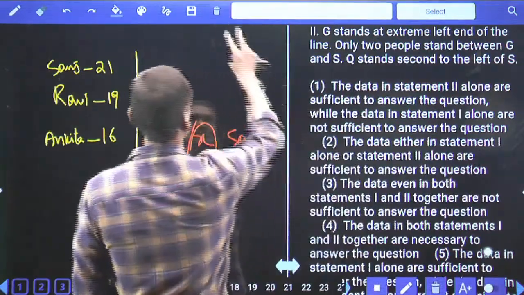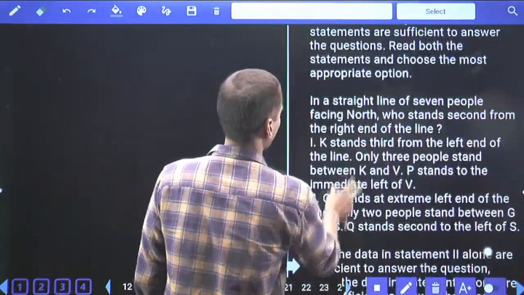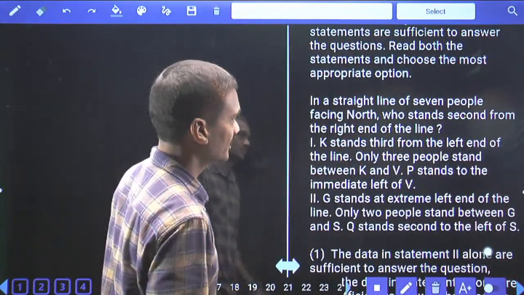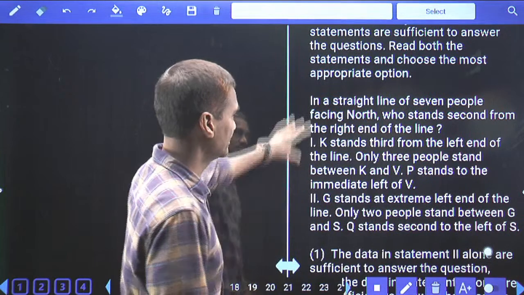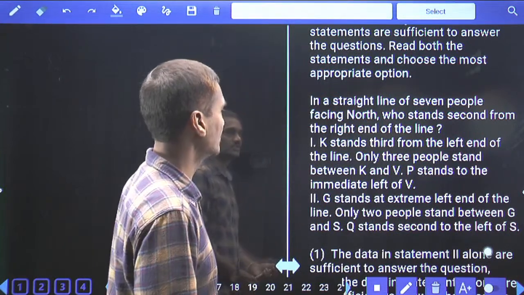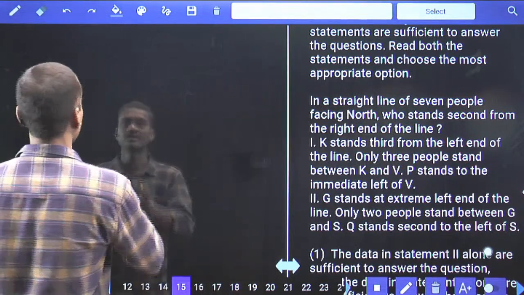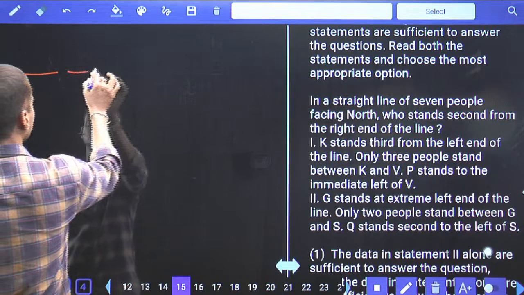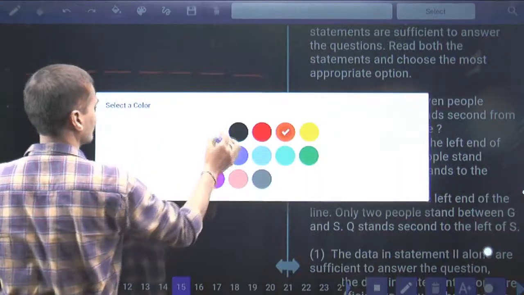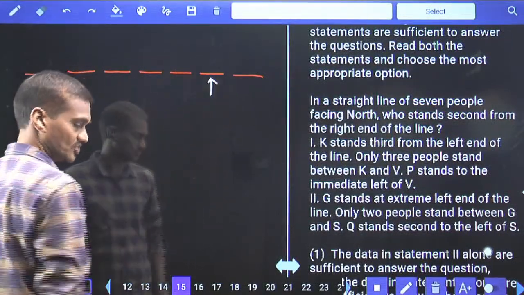Then coming to the 15th one. Now in this 15th one, tell me what is the question we have. Now in this, in a straight line of how many people? There are 7 people. And who are the 7 people? That is not clearly given in the description itself. Then 7 people facing north. Who stands second from the right end of the line? Now we need to identify who is the person that stands second from the right. 4, 5, 6, 7. Who stands second from the right end of the line? Now we need to identify the person who is coming at this position.